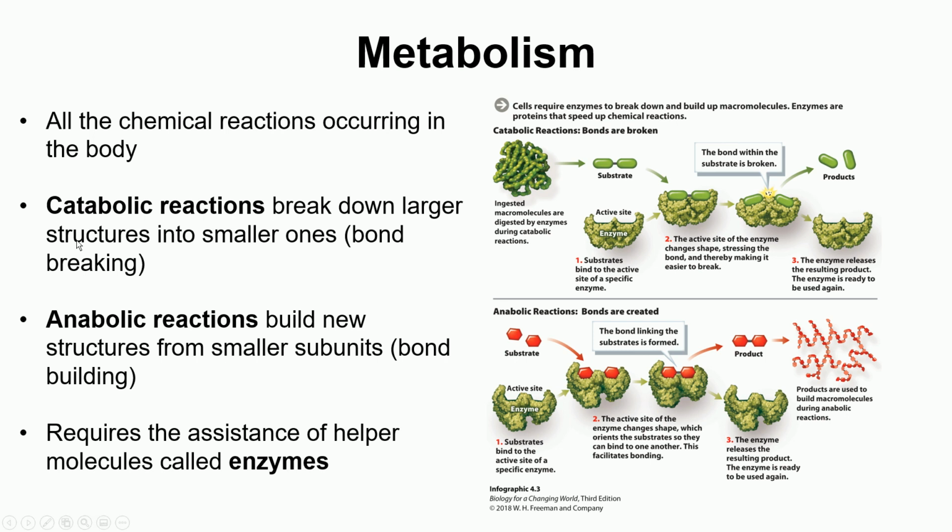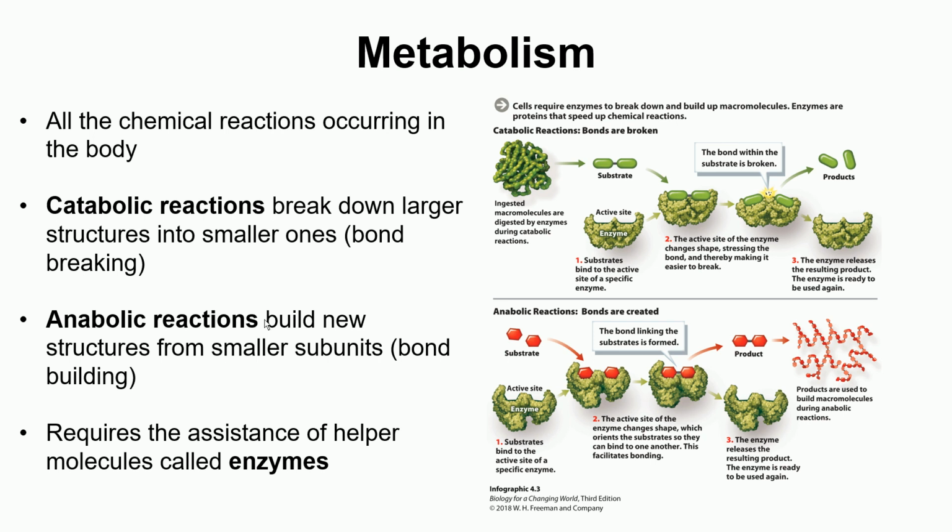So inside our body, inside our cells, there are some metabolic reactions going on, and all the chemical reactions occurring in the body are called metabolism or metabolic reactions. Now there are two kinds of metabolic reactions: catabolic reactions, which are breakdown reactions, and anabolic reactions, which are building up reactions. Now for all these metabolic reactions, whether catabolic or anabolic, to take place, there is a need of enzymes. So these reactions cannot take place in the absence of enzymes. We are going to talk about what is the role of enzyme, what does enzyme do.